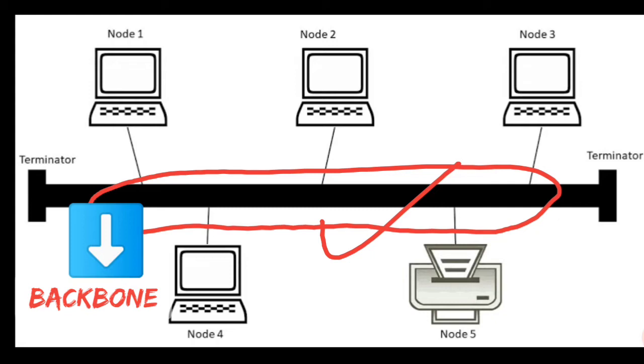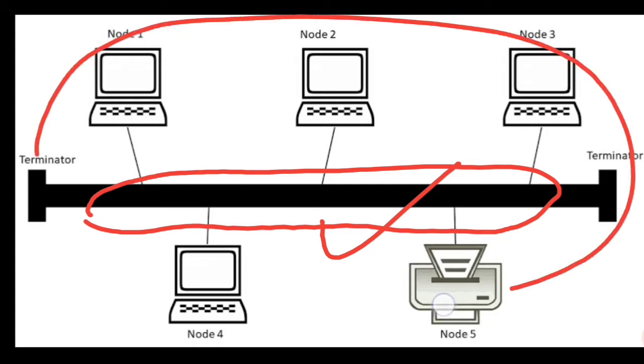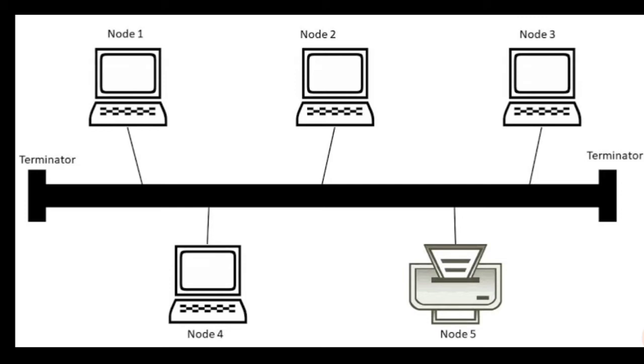Why backbone? In biology you have studied the human body, we have a backbone. If we don't have the backbone, what will happen? We won't be able to stand, sit, or even walk. We'll just collapse, right? This is the thing which holds us. Similarly, this cable is known as the backbone because it holds the entire network system.